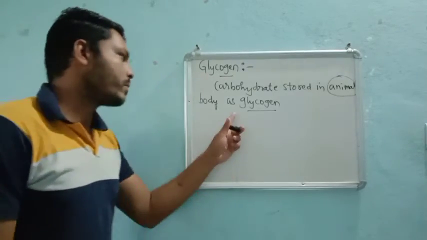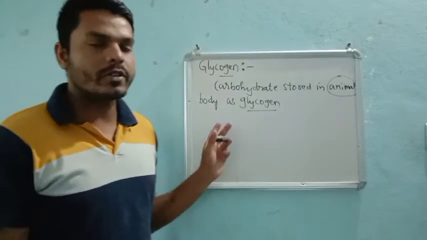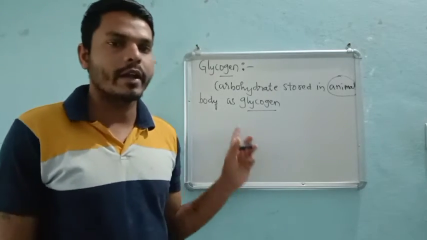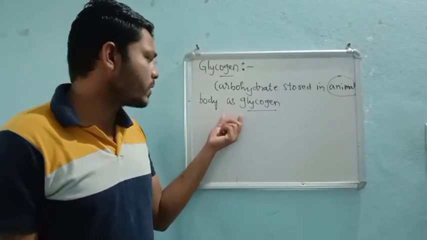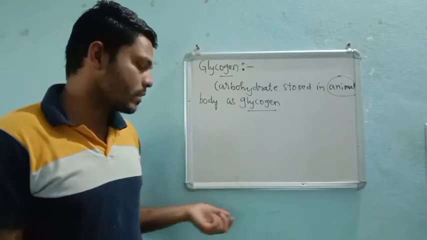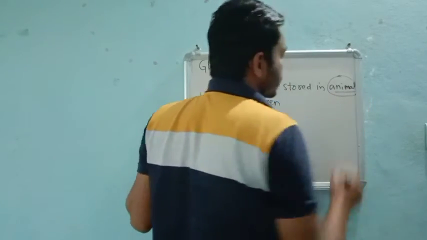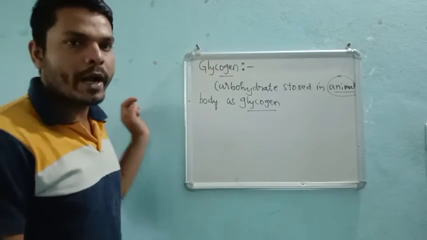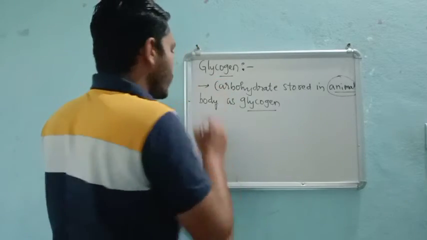So here the very important point is that we get glycogen from animals, right? But what about starch and cellulose? Those two types of polysaccharide we can get from what? Plants. But among these three, glycogen is a little bit different. We get glycogen from animals, so it is a stored part of the animal, right? So this is the first point.